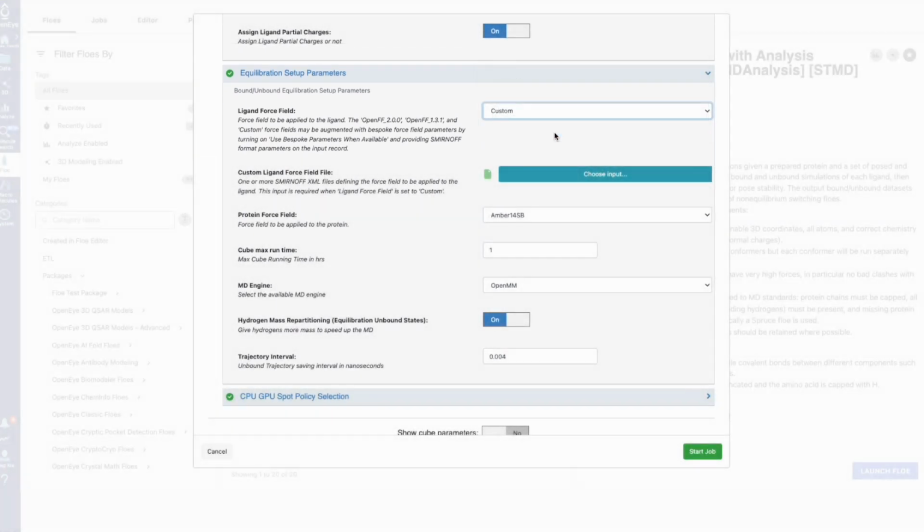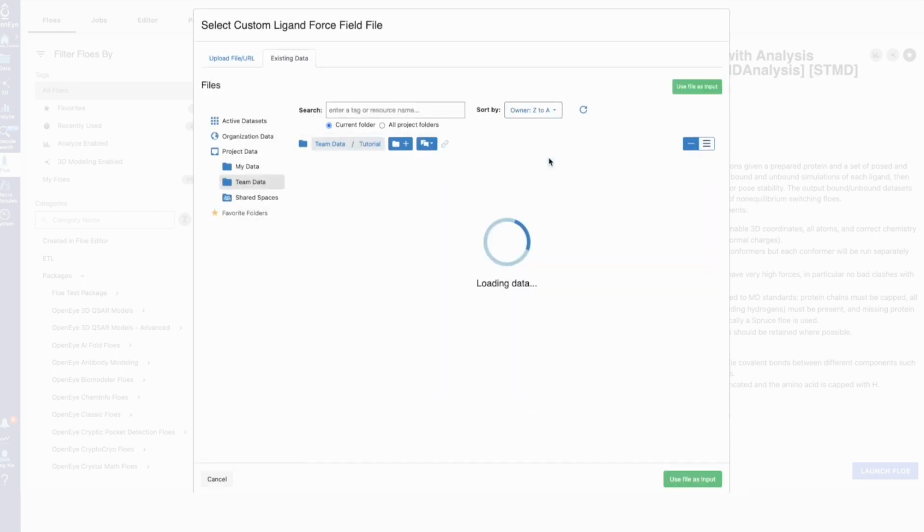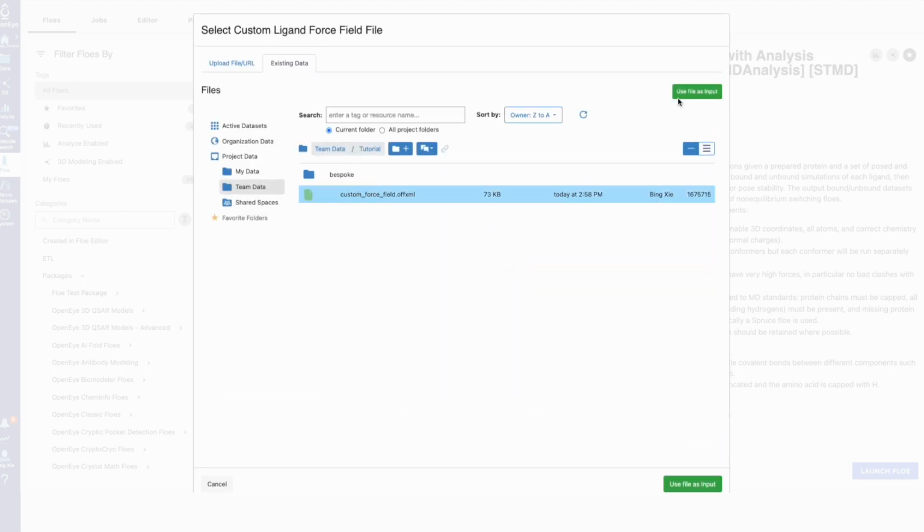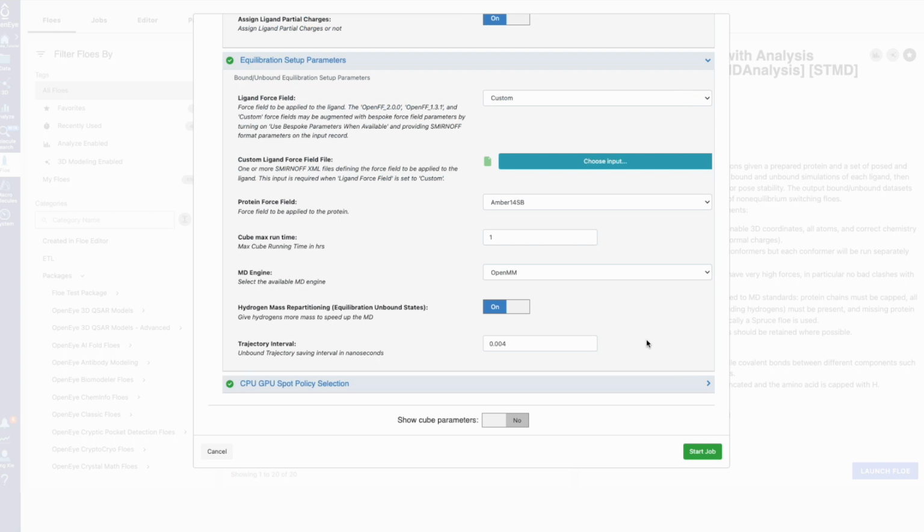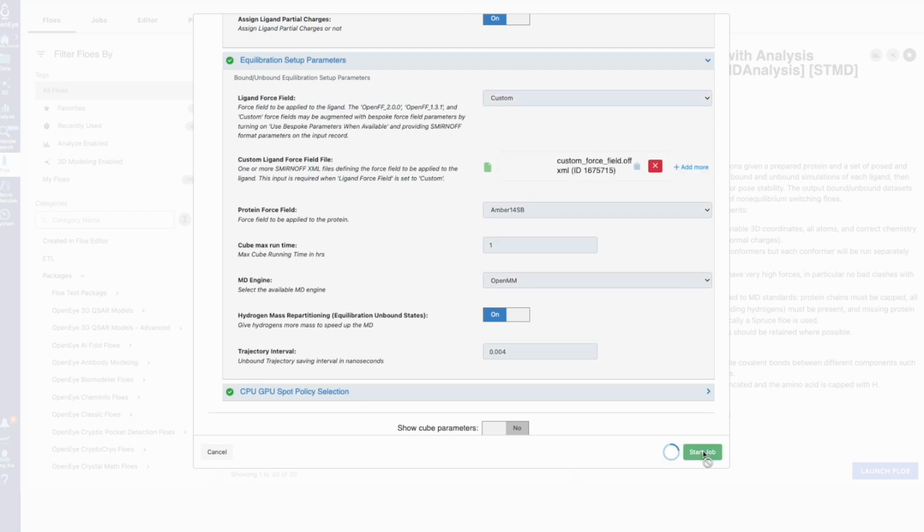By using either a bespoke force field to parameterize specific SMIRKS for specific ligands, or a custom force field to parameterize specific SMIRKS patterns of the entire ligand dataset, you can parameterize your ligands to take special cases into account.